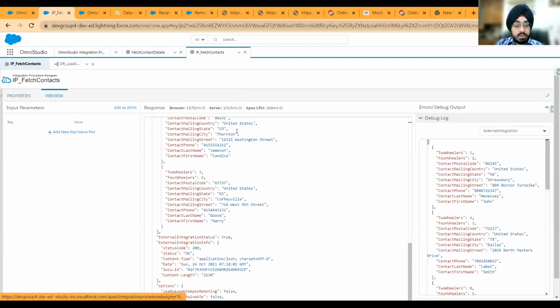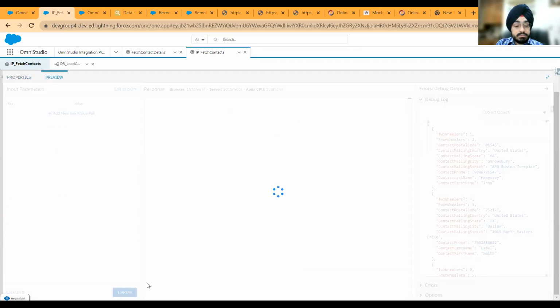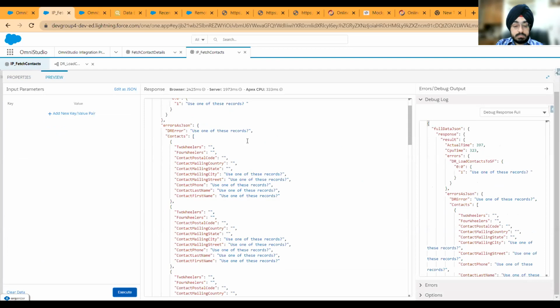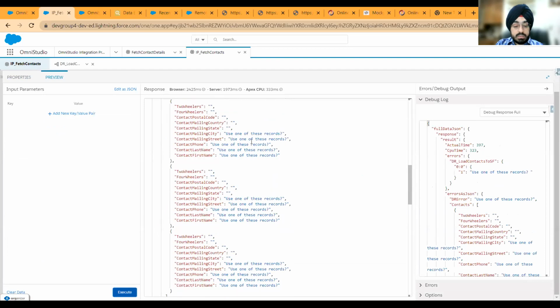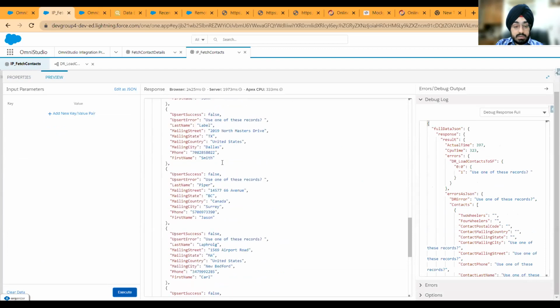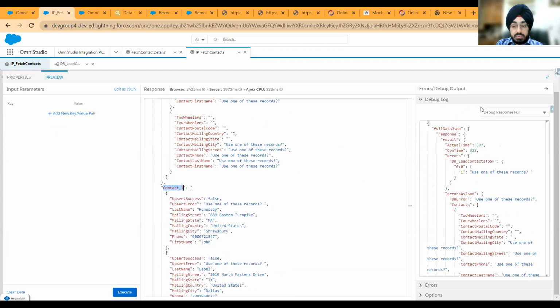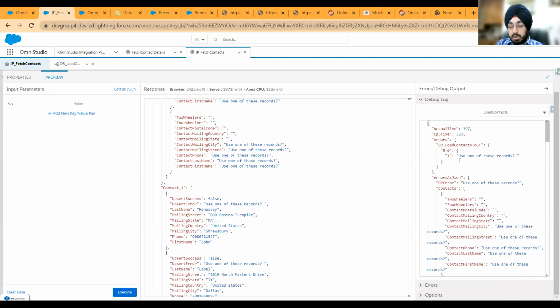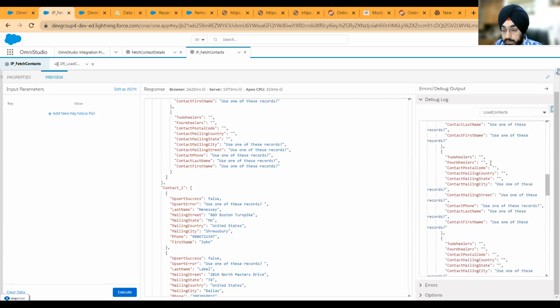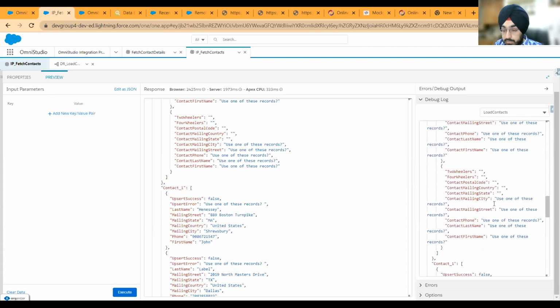And let's try to preview it now. So I think you can see we have a couple of records here which are getting created. Upsert success is true. So if I have to go back and just see the output for load contacts, I think I'm getting a couple of errors here. Use one of these records.